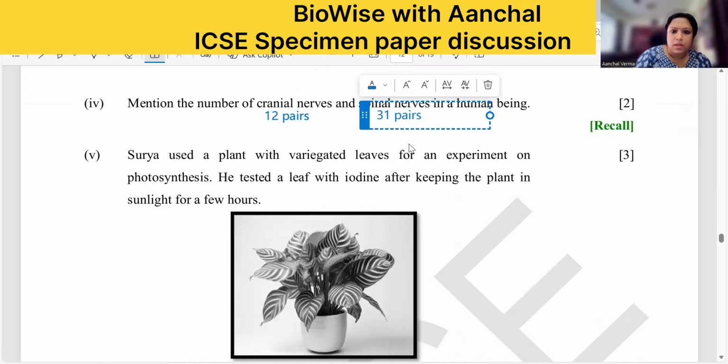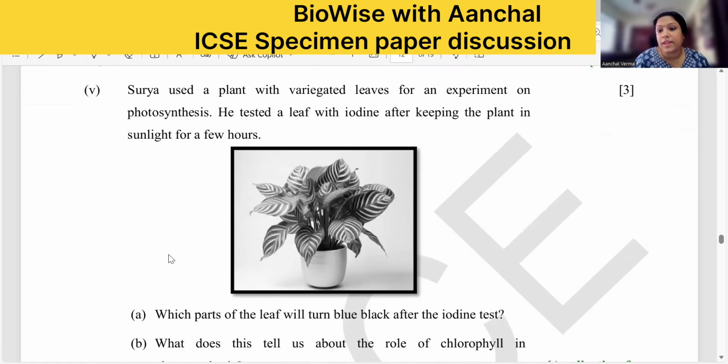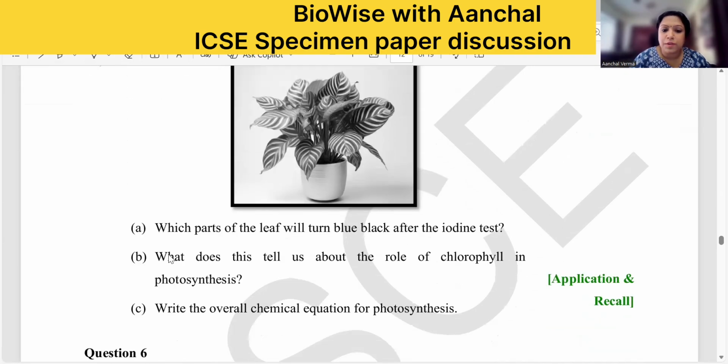Easy? What I'm writing are the keywords. Now, next one. Surya used a plant with a variegated leaf. Variegated leaf, meaning they have to study photosynthesis. Variegated leaf for the experiment on photosynthesis. He tested the leaf with iodine after keeping the plant in sunlight for a few hours. Which part of the leaf will turn blue-black after the iodine test?